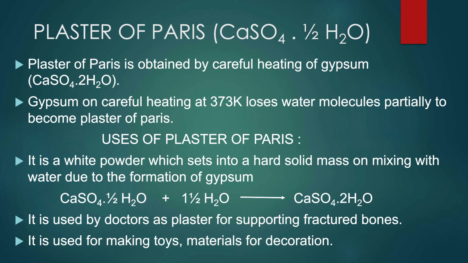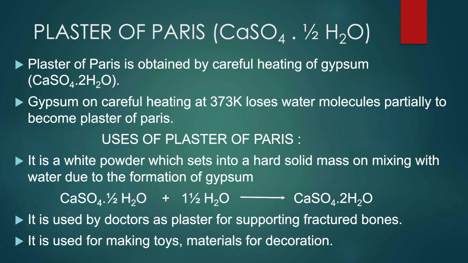Plaster of Paris is obtained by careful heating of gypsum. The chemical formula of gypsum is CaSO4.2H2O. Gypsum on careful heating at a temperature of 373 Kelvin loses water molecules partially to become plaster of Paris.